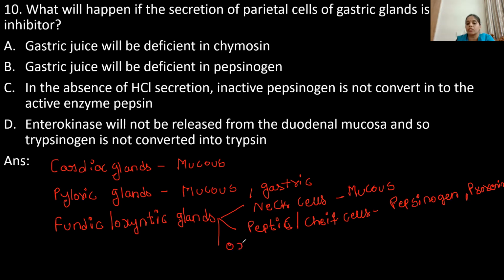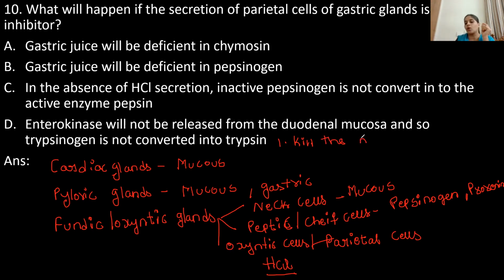And the third type of cells are known as oxyntic cells or parietal cells. The function of these cells is that they secrete hydrochloric acid and Castle's intrinsic factor. Castle's intrinsic factor helps in the absorption of vitamin B12. Hydrochloric acid has two functions, children. One is to kill the microorganisms, the microbes which enter the stomach through the food.